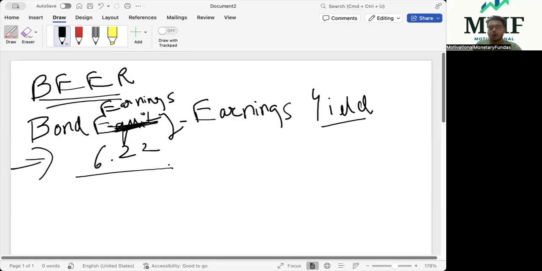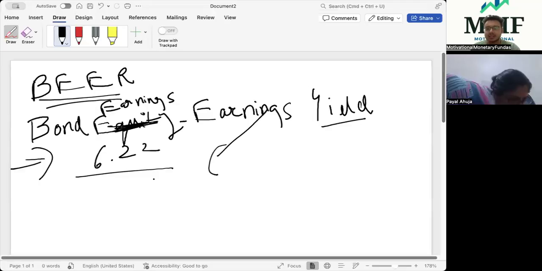The question comes: how to find out the earnings yield? In the numerator, we have taken the bond yield, the return which bonds are giving you, or the yield commanded upon those 10-year government bonds of India. But how to calculate this earning yield? This number we have to put in our denominator. Earning yield is not your price to earning ratio. Earning yield is not your PAT. It's not your cash flow yield. Earning yield is the inverse of the PE ratio.